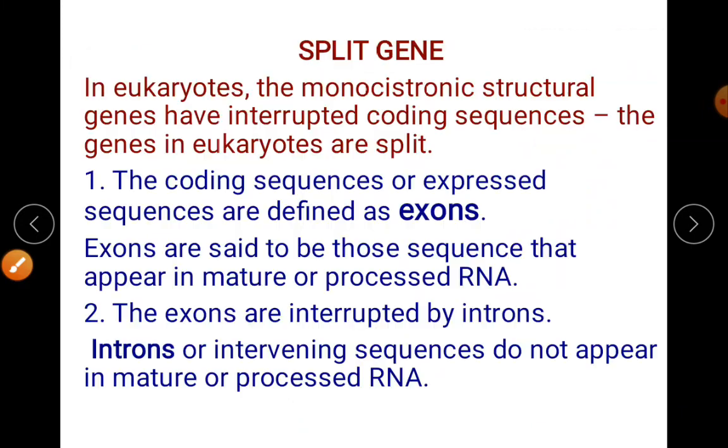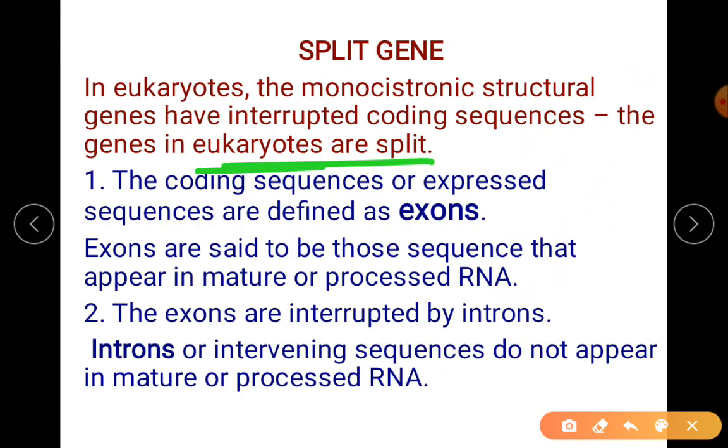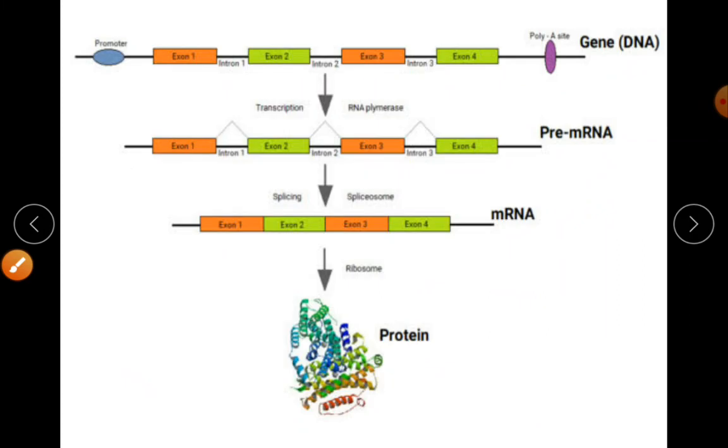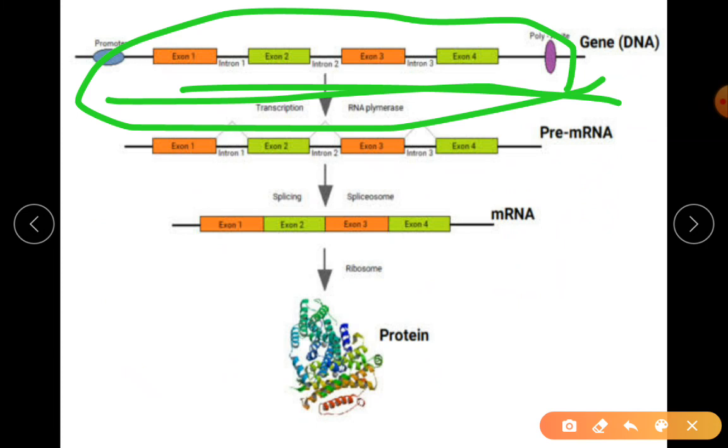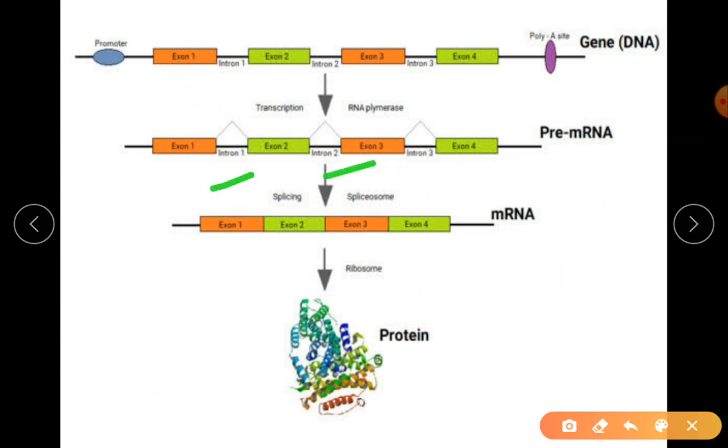This is why we are saying over here it is a split gene. In eukaryotes the DNA is split. This is one whole gene, but we are calling it the split gene. Why? It is split with non-coding regions. When I say non-coding regions, I am talking in terms of RNA transcript, heterogeneous RNA, or you can say pre-mRNA. So I hope you got some idea. Intron means it doesn't code for amino acid, hence you won't get the proper protein. So the intron should be removed.